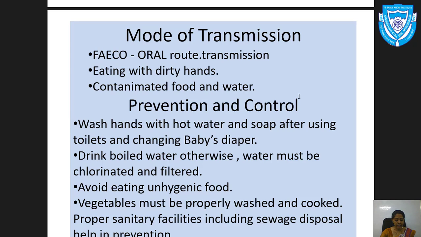It is a particular route of transmission of a disease wherein pathogens in fecal particles pass from one person to the mouth of another person. Again, how do these pathogens enter the human body? Through contaminated food and drinking water.